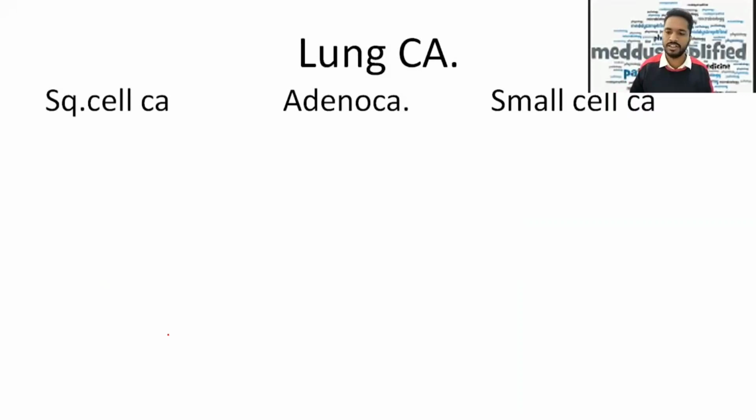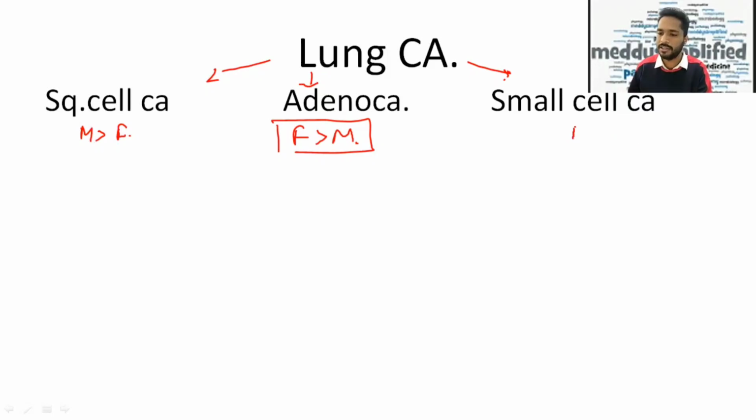So first we'll talk about lung cancer. The first very important question is, which of the following lung cancers, squamous cell, adeno, and small cell, is most commonly seen in female? So that is adenocarcinoma. Adenocarcinoma is common in female more than male, and the other two are common in male. Okay, so the next question arises, which is having the strongest association with smoking? Here the answer will be small cell carcinoma. Small cell carcinoma has the strongest association with smoking.